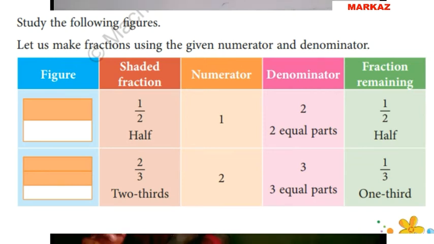And what was the numerator here? The above number? Yeah, you are right. 1 is the numerator. And what was the below number, the denominator? Yes, 2 is the denominator, because the whole square was divided into two equal parts, and each part is 1/2, one out of the two equal parts.